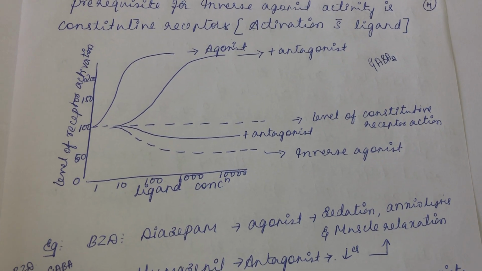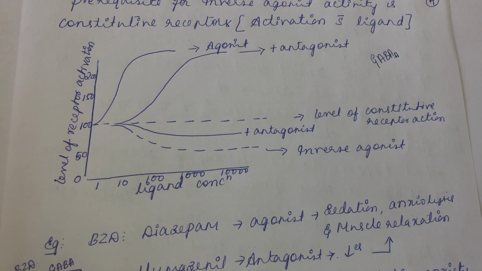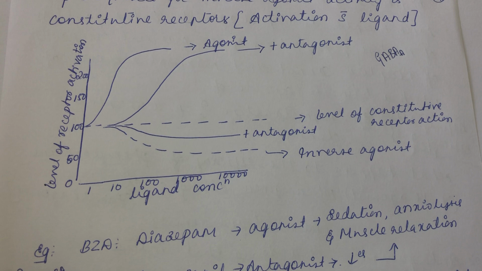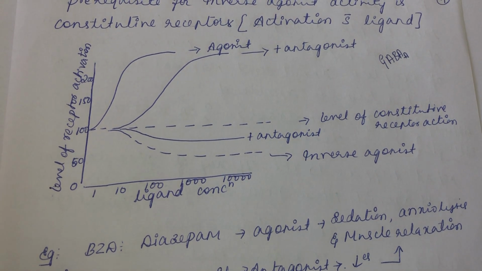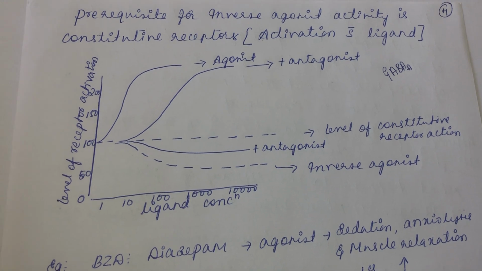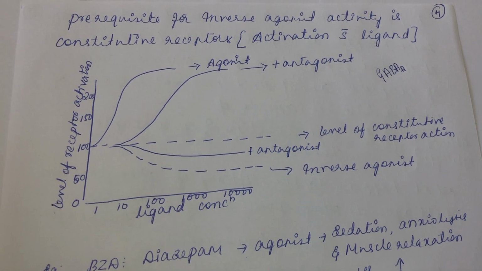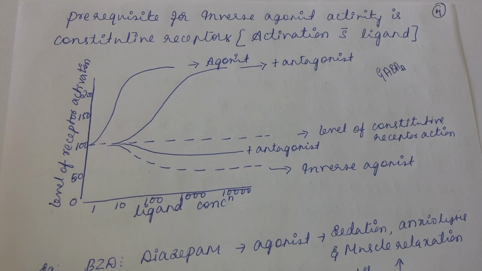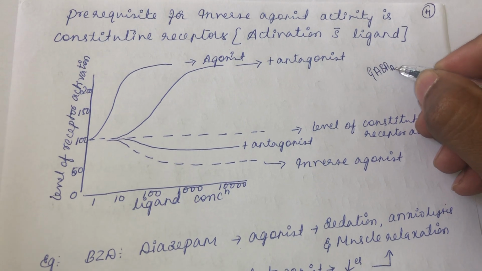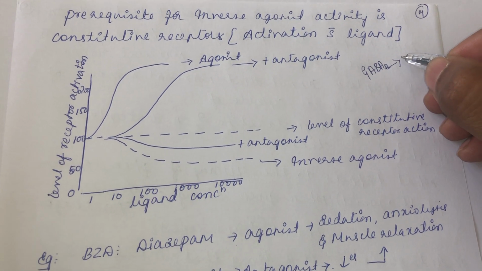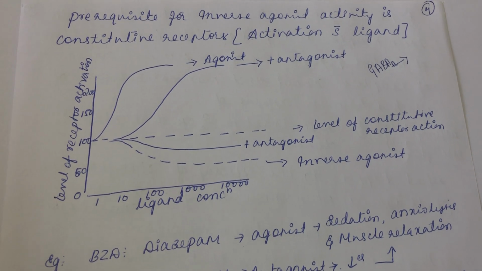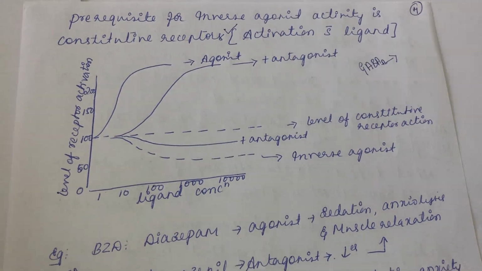The endogenous ligand for the GABA A receptor is the neurotransmitter GABA, which binds to the receptor and produces the effect. That is the usual thing. But since GABA A is a constitutive receptor, even without binding of GABA, it will produce a basal level of effect, a basal level of sedation and decrease in anxiety. Such a receptor is called a constitutive receptor.